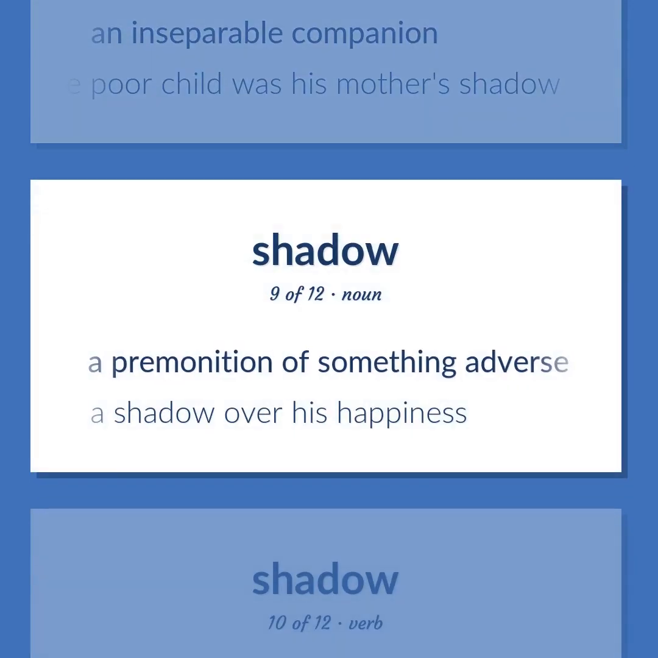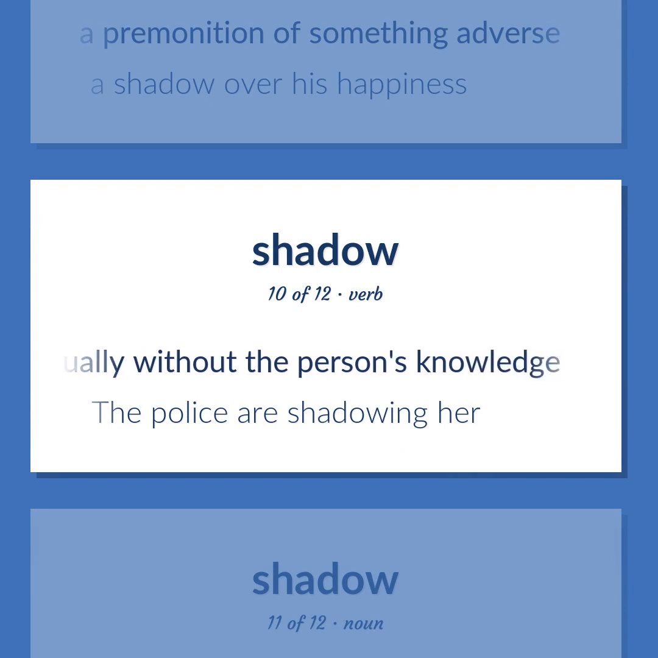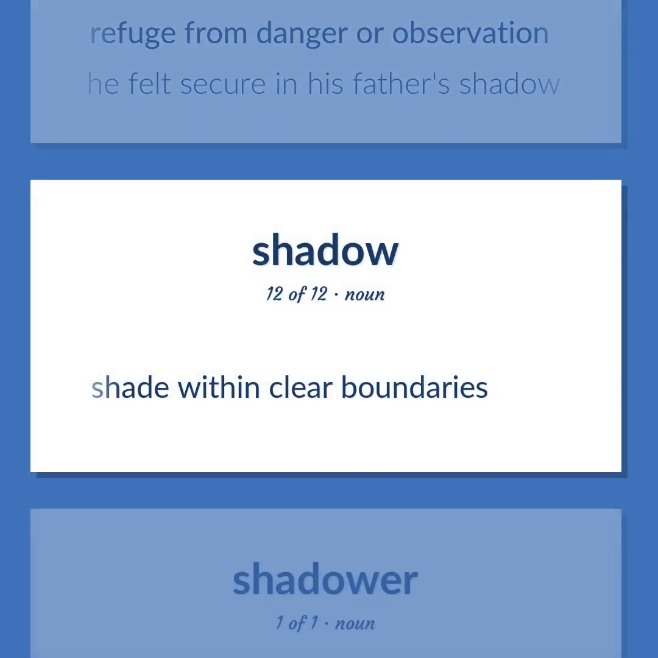A premonition of something adverse. A shadow over his happiness. Follow, usually without the person's knowledge. The police are shadowing her. Refuge from danger or observation. He felt secure in his father's shadow. Shade within clear boundaries.